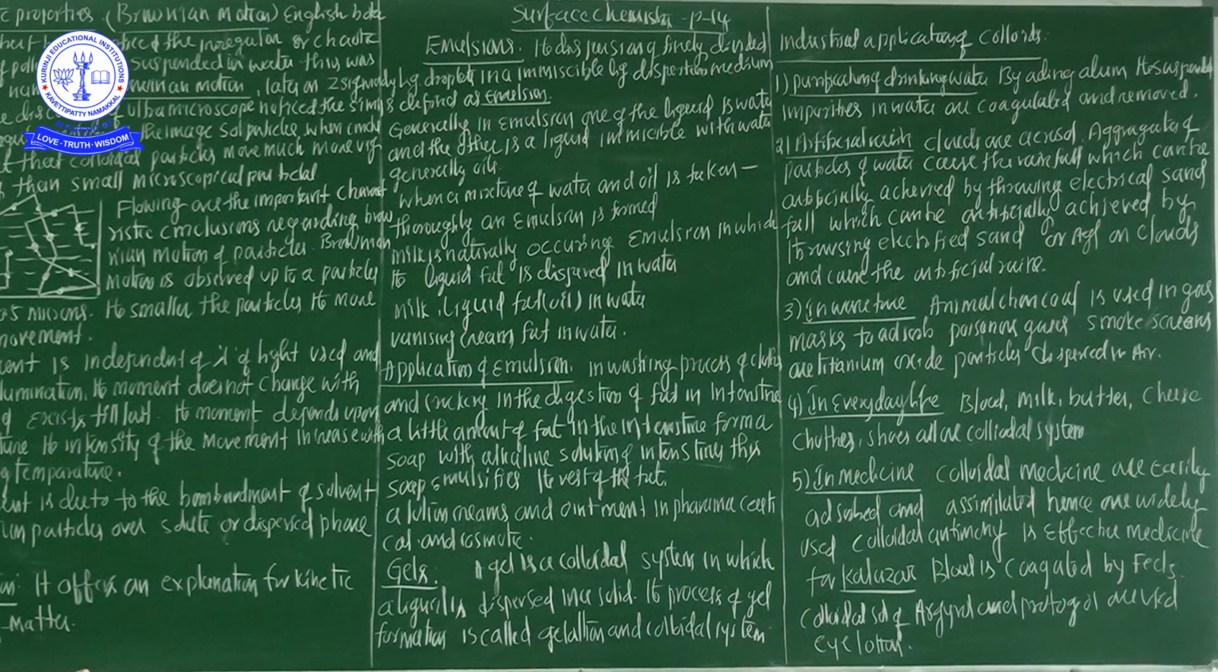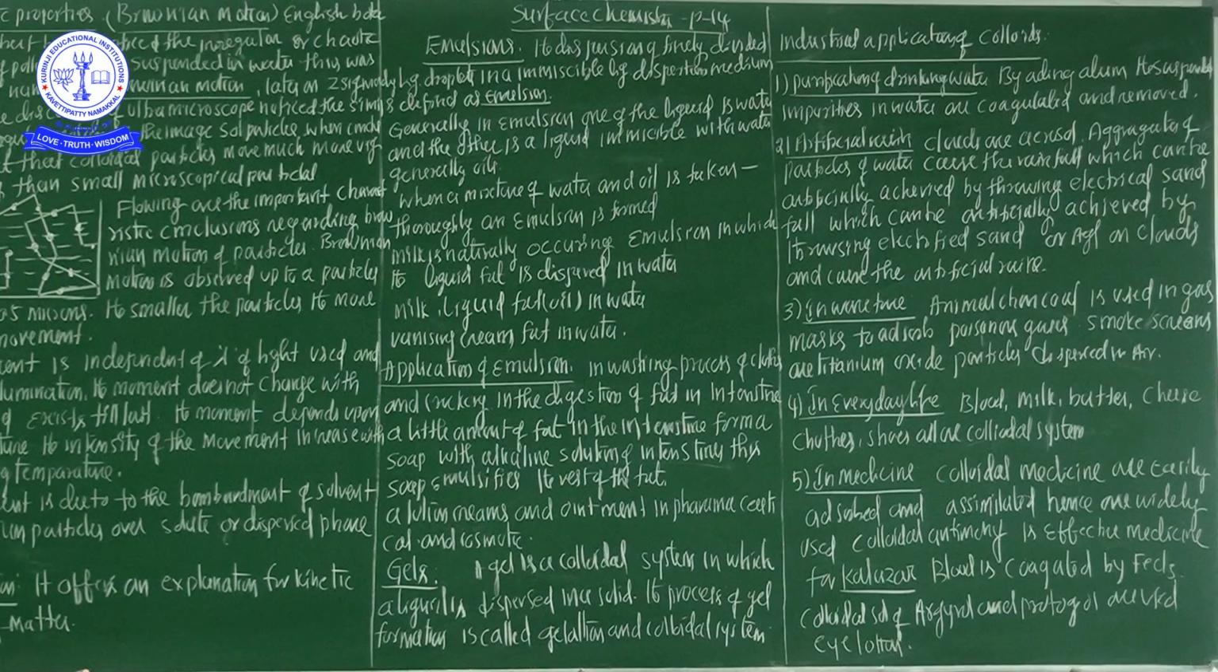Now, oil in water type of emulsion. Generally it is not mentioned here, so listen orally. If the dispersed phase is oil and the dispersion medium is water, it is called an oil in water emulsion, O/W emulsion. Milk and vanishing cream are examples of this type.